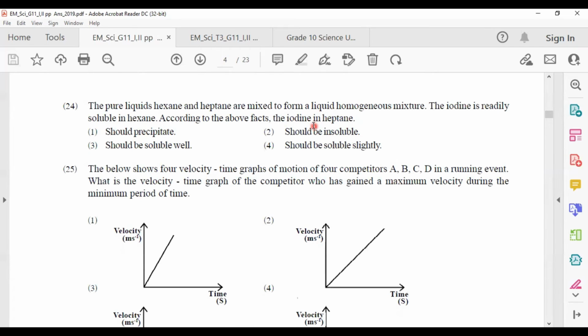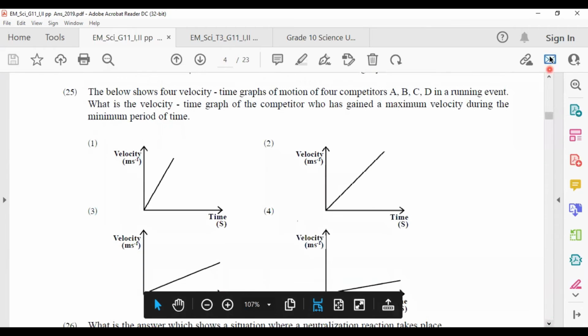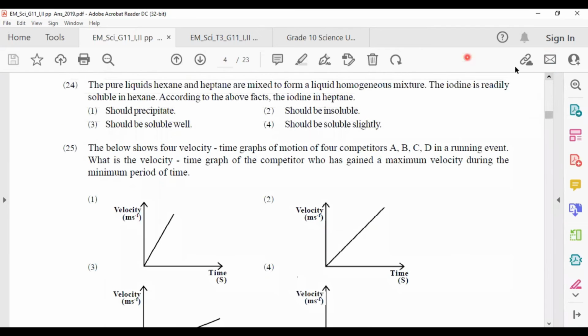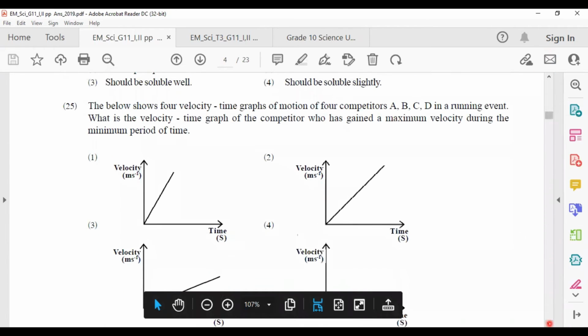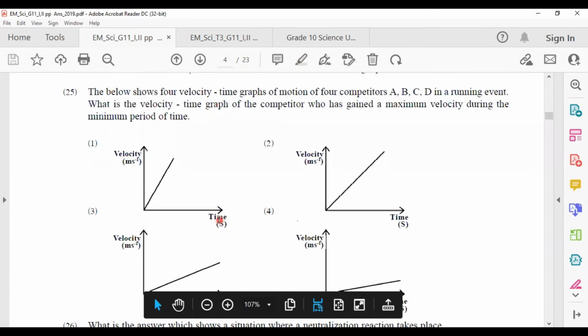So what is the answer? Answer number 3 should be soluble well, like in hexane, because hexane and heptane are similar. Not the same. Some of their physical and chemical properties may be similar, and both are non-polar solvents. That is the main reason. Both are non-polar solvents.